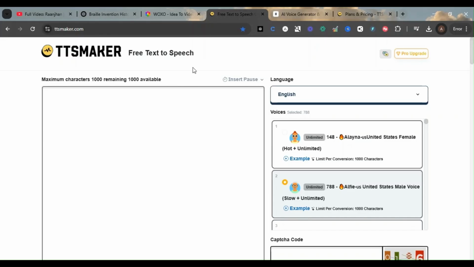But since we are exploring the free version here, see here, this is the tab where it is showing maximum characters 1000, remaining 1000 available. This is the maximum limit for one use case. If you have a use case of more than that, then you may be required to get the paid version, but that is more than enough to get started with, because if you have a heavy use case of more than 1000 characters, then maybe you can break it into pieces of less than 1000 characters, and you can get the content in one go.